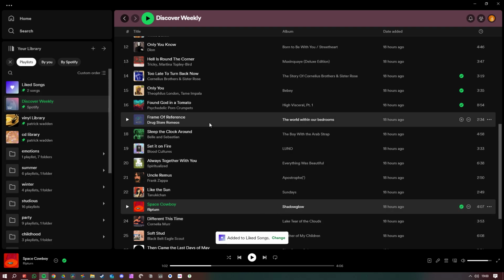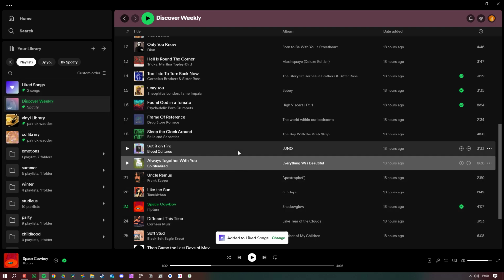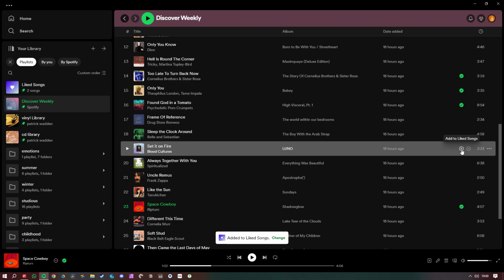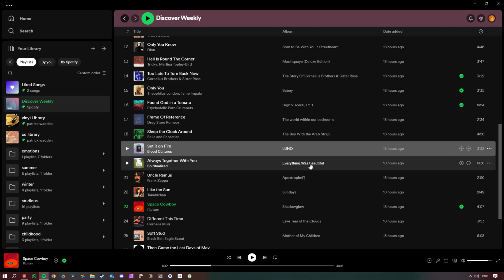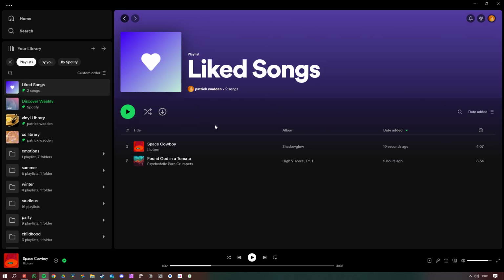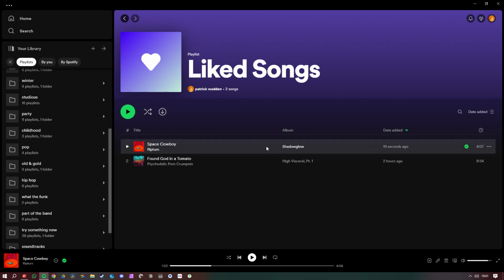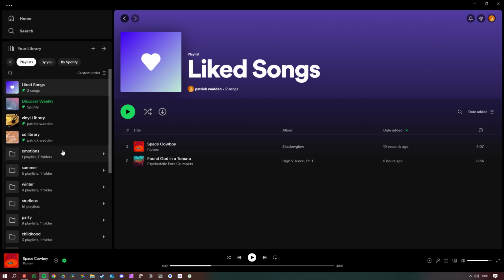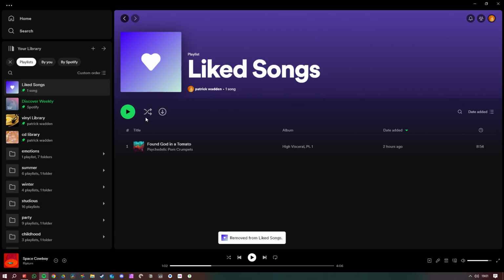The reason I use Liked Songs is that wherever you are in the app, you can normally just press a button. If I'm listening on headphones with my phone, I can call up my Google Assistant and say, add this to my Liked Songs, or do it in one button press. That puts it in this limbo place that I come to at least once a week, and then I start dragging songs to where I want to organize them, which takes them off my Liked Songs. That's why I only have two in there right now.